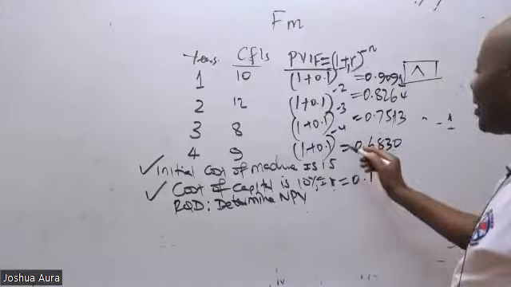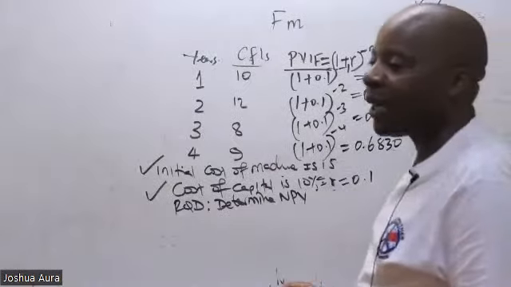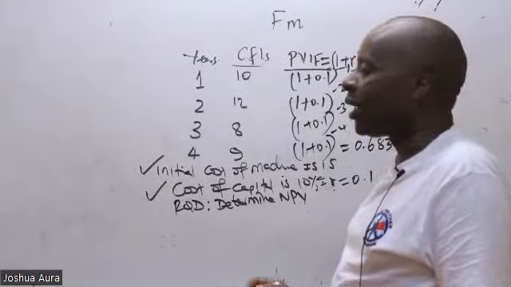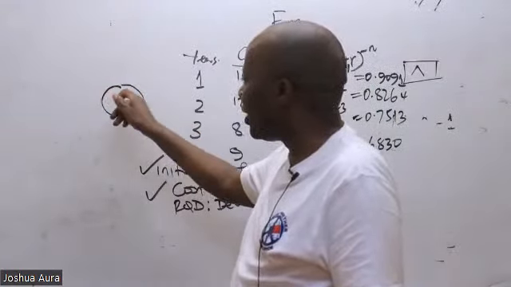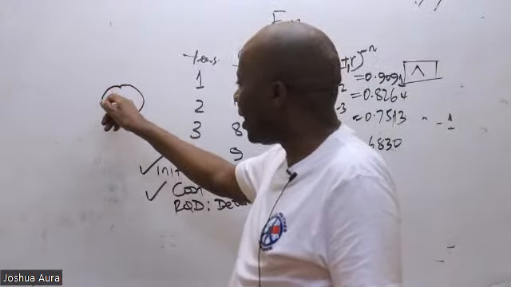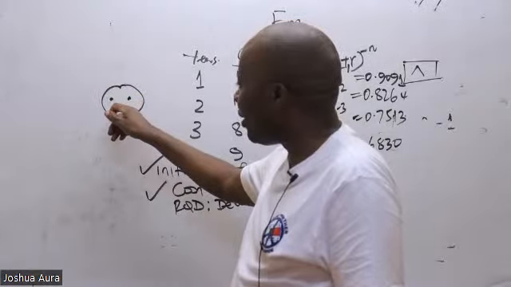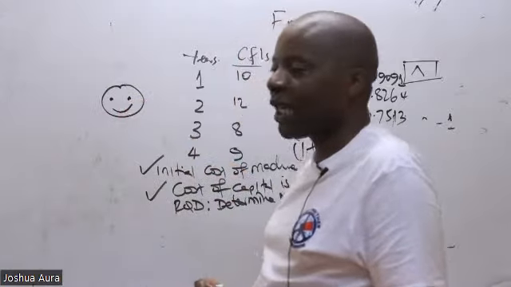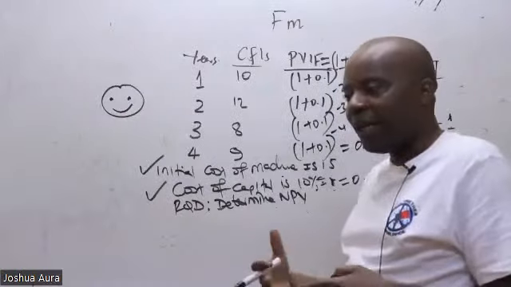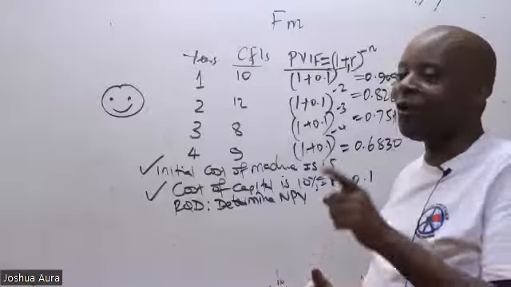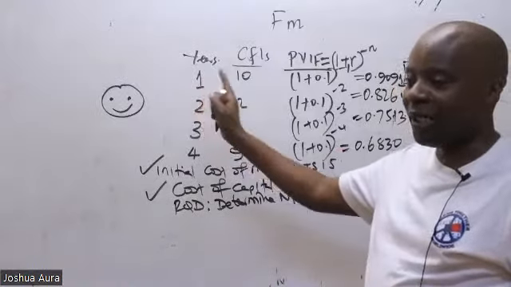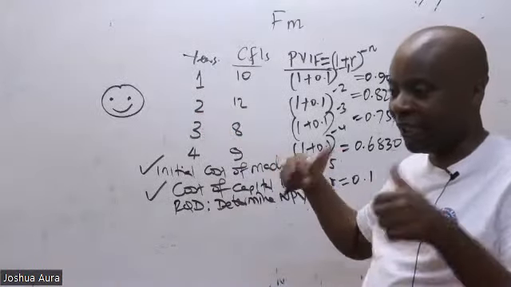Now, ladies and gentlemen, when I teach, I expect my students here to be using two emojis. These are the two emojis that I really love. If you're understanding, I expect you to look for an emoji that is smiling. Emoji comes from the word emoticon, emoticon coming also from emotions. So if you're so happy, you look for that emoji and put it there. I'll be able to know that now my students are happy.